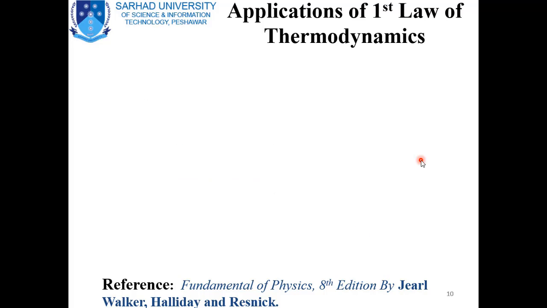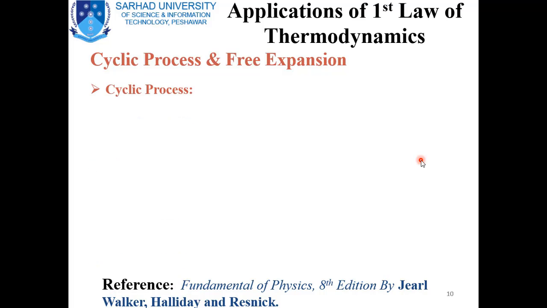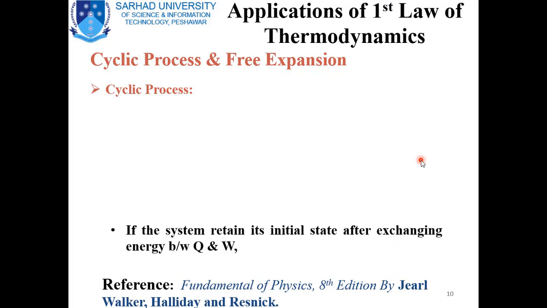In this slide, we will discuss the remaining two applications of the first law of thermodynamics, that is the cyclic process and the free expansion. First, we will study the cyclic process. As previously we have studied, a process in which a body or a system moves from some initial state to some final state and then back to the initial state is known as a cyclic process.